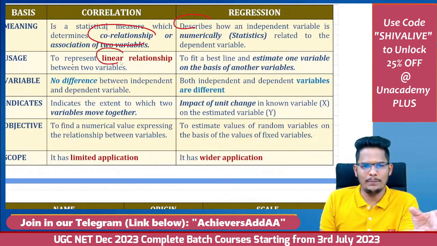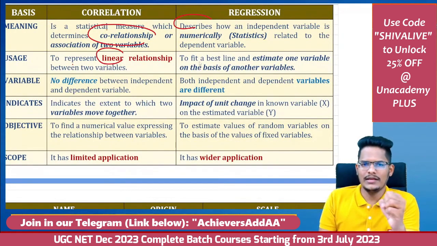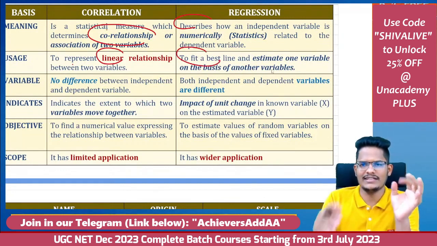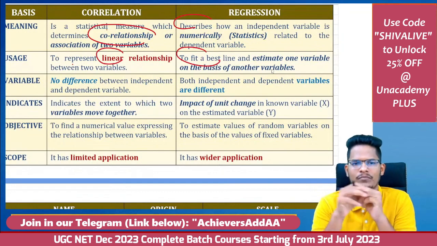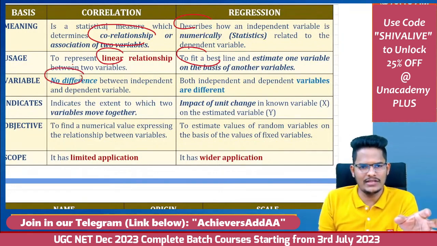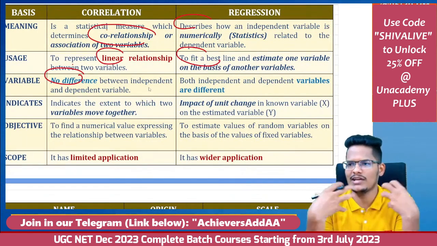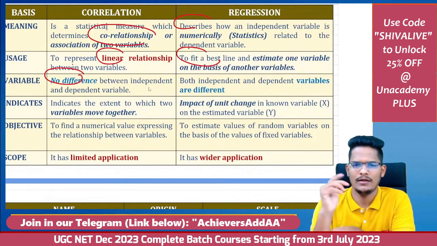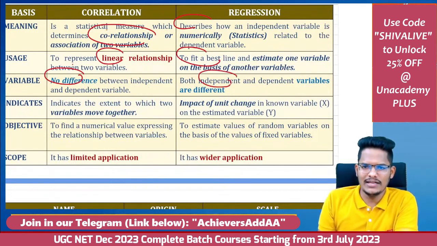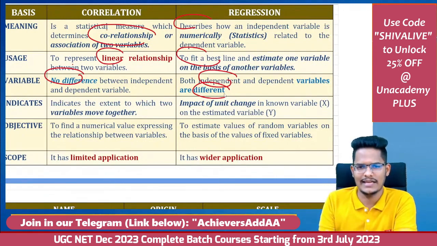Correlation represents the linear relationship between two variables, meaning association. Regression fits the best line, one variable on the basis of the other. In correlation there is no difference between dependent and independent variable, because both are independent. It is independent of origin and independent of scale. Whereas in regression, the independent and dependent variables are different, and it is independent of origin but dependent on the scale.